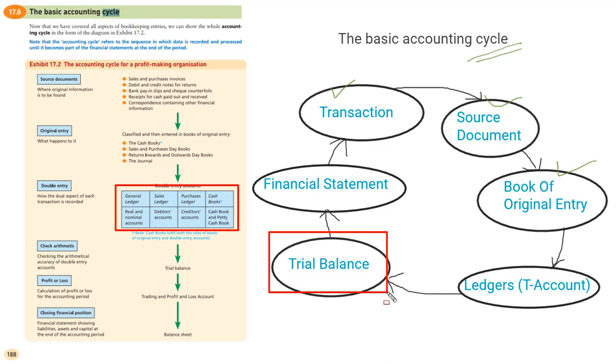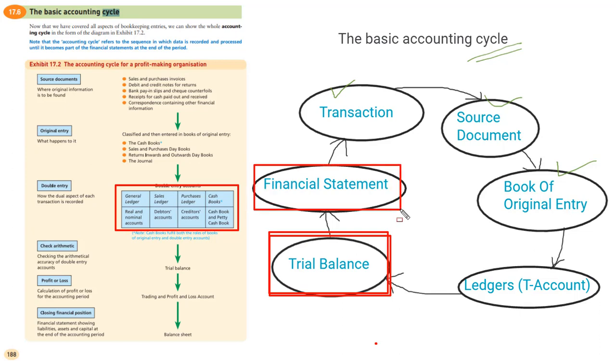Trial balance is actually a method of knowing whether our ledger record is kept properly or not. It is a process of finding errors in our accounting system. So this process is done in that step, and finally the financial statement.